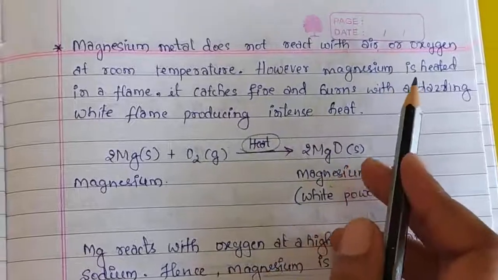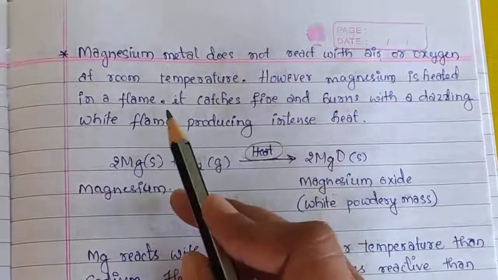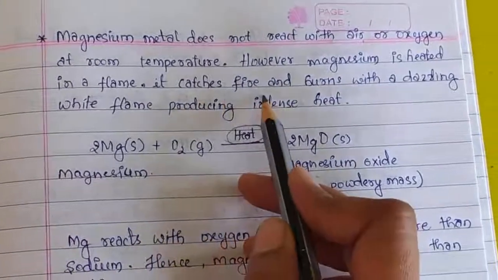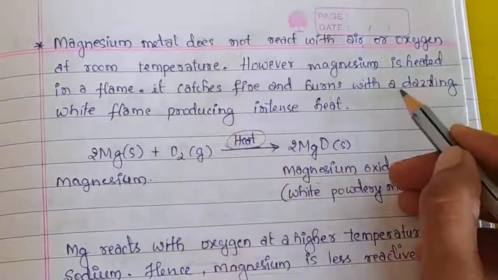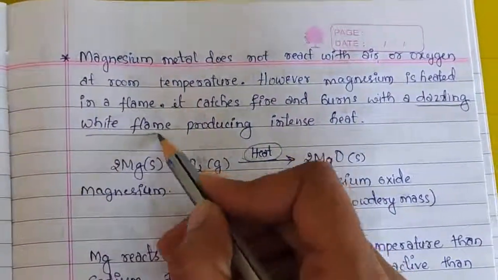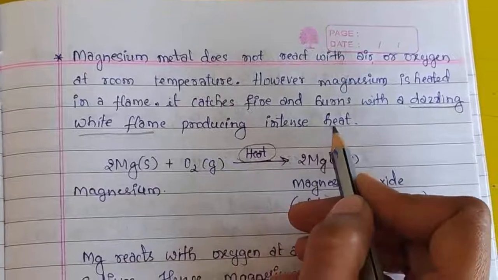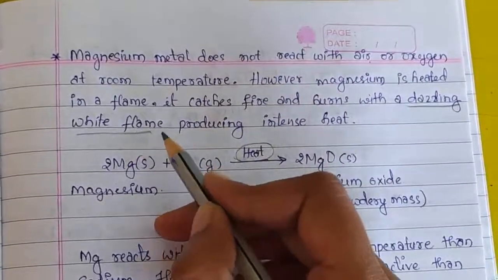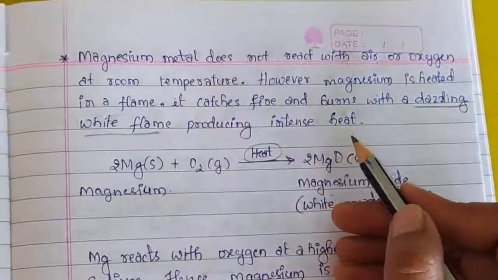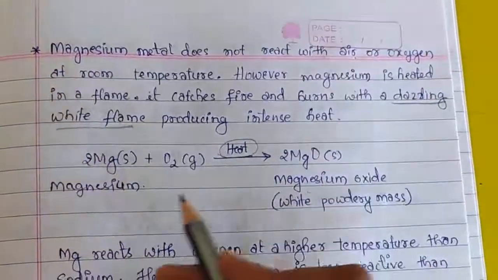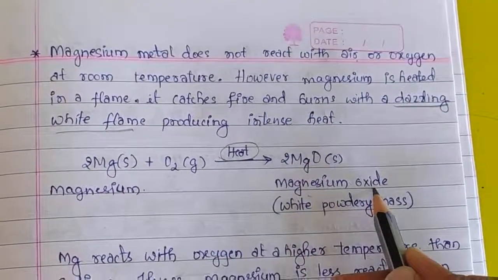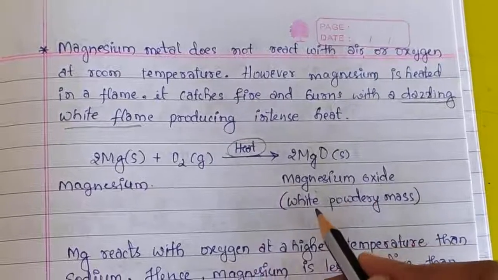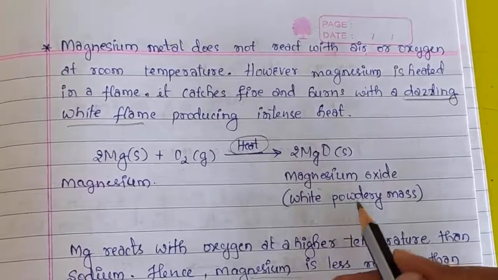When magnesium metal is heated in a flame, it catches fire and burns with a dazzling white flame, producing intense heat, and we get magnesium oxide, which is a white powder.